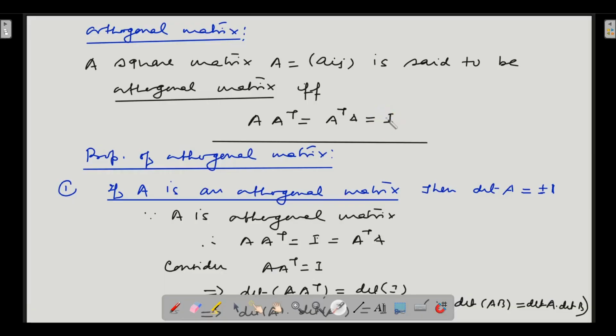What is identity matrix? I have already told you in the previous lectures. What is transpose of a matrix? That also I have already told you in the previous lectures. So you must follow the lectures from the beginning itself so that you will be benefited. Only then you will be benefited if you watch from the beginning.